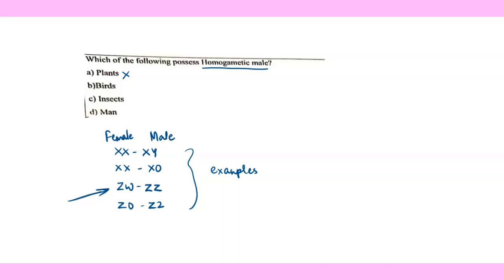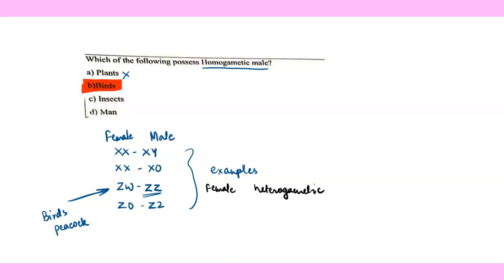So this ZW and ZZ is very much exhibited by birds, and peacock is an example of bird. That's why it will also fall in the same category. And you can see that males are homogametic, means they carry same type of sex chromosome. So in the third case, female is heterogametic, but males are homogametic. Thus, the answer to this question will become the B option, that is birds.